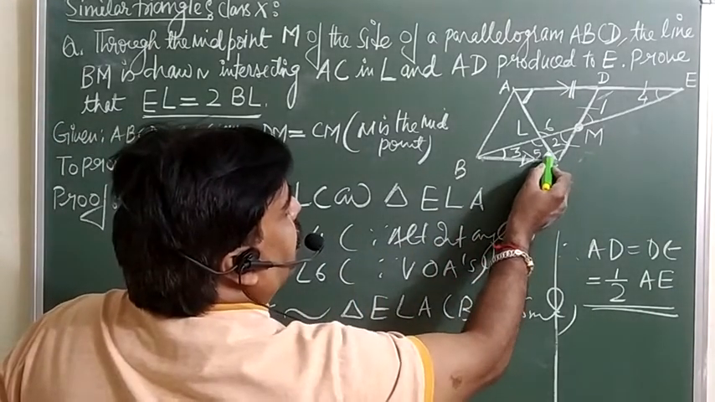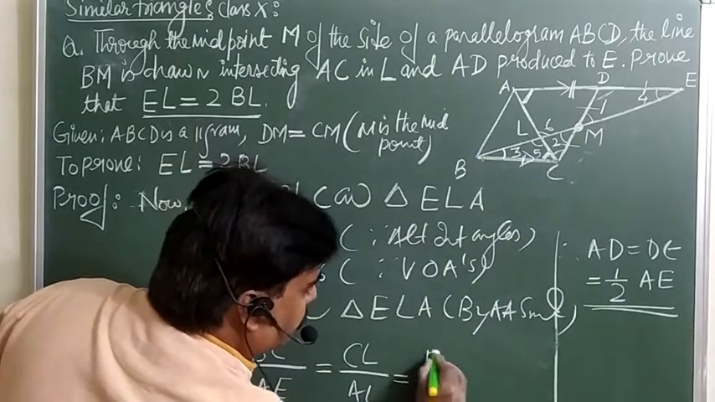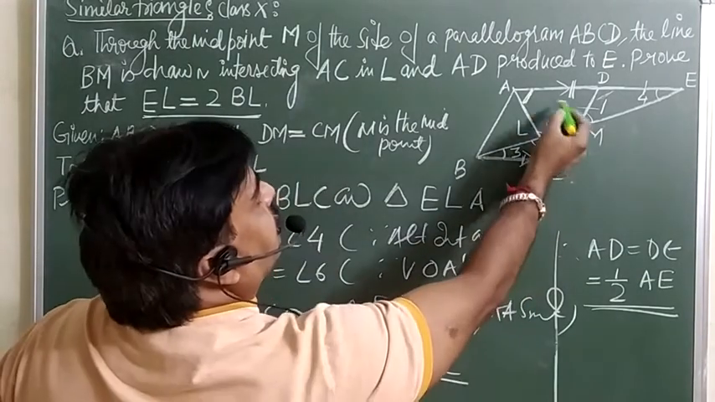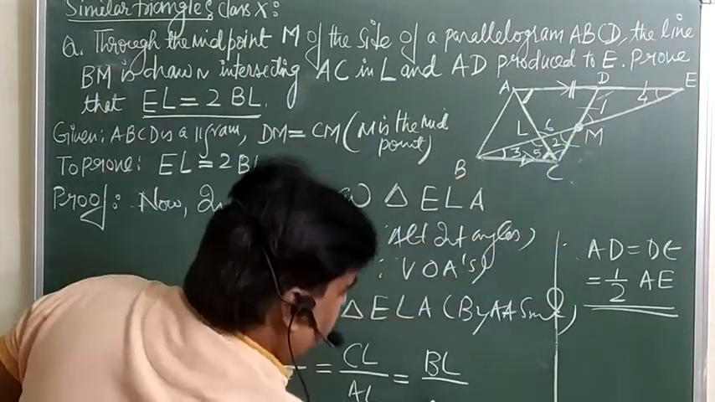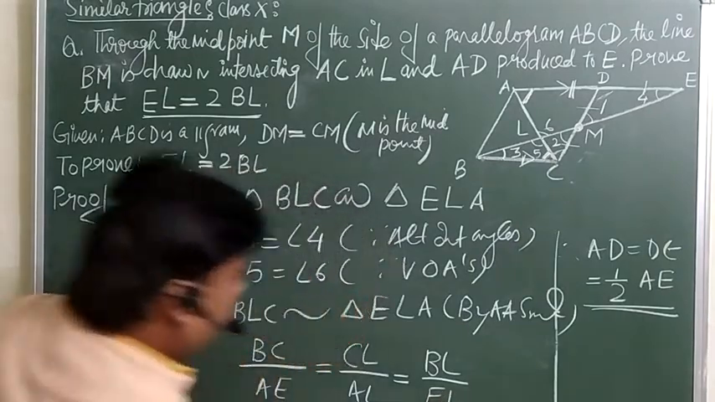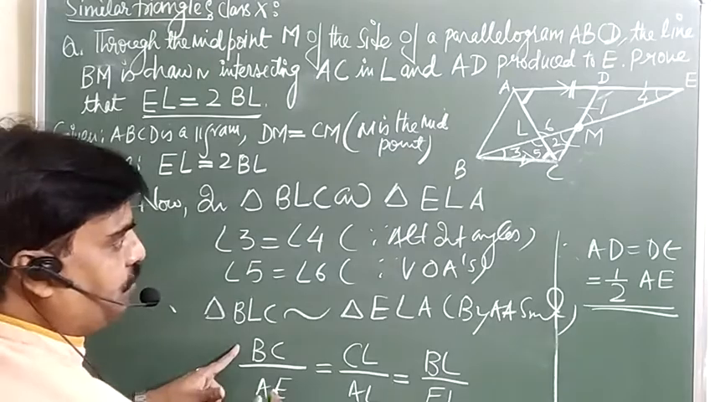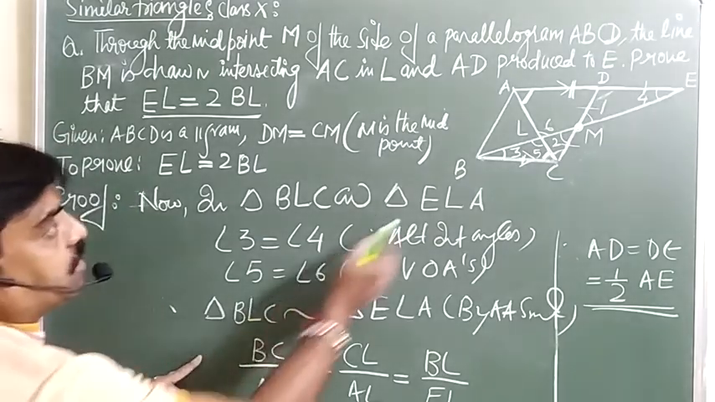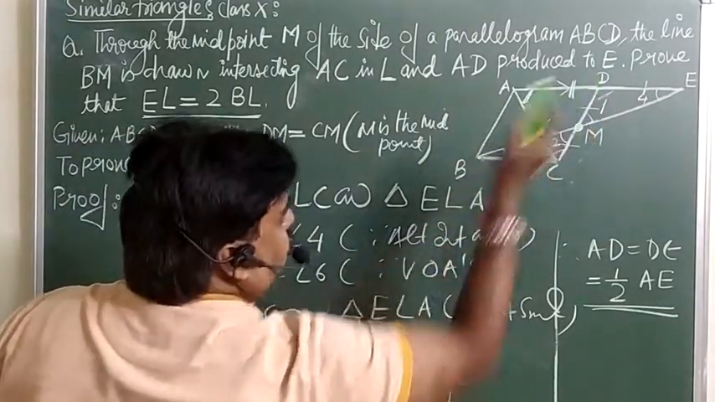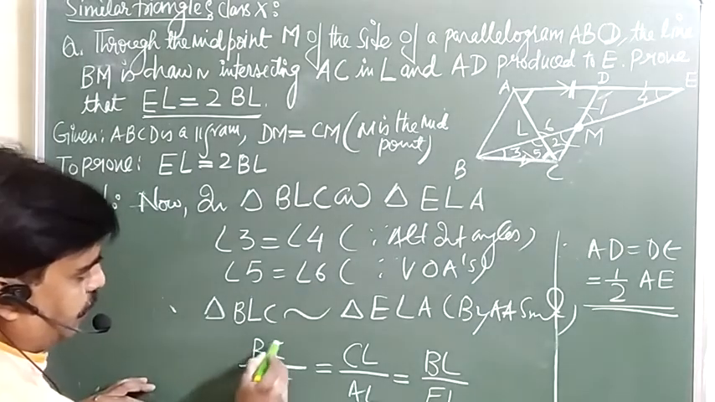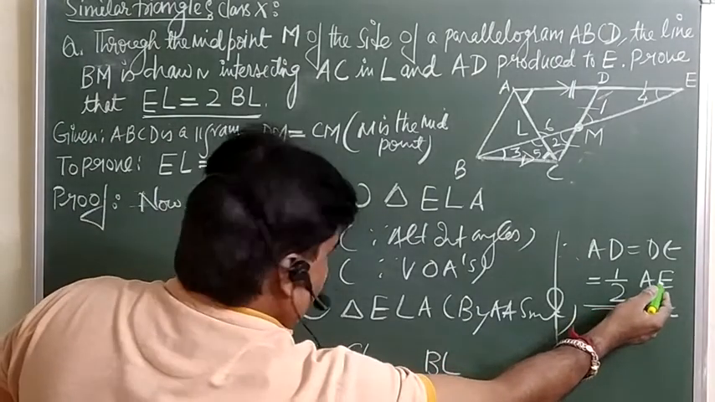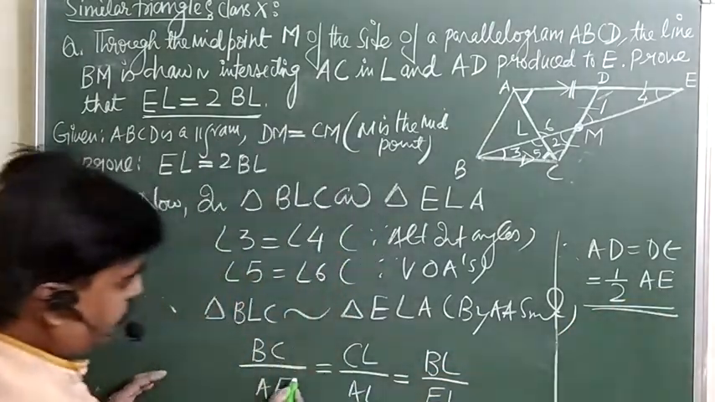So this angle, opposite side is BL, over this angle, opposite side is EL. But we want to create a relation in BL and EL. So see now from here, this BC is also equal to AD. From here only you can put the value of AE.